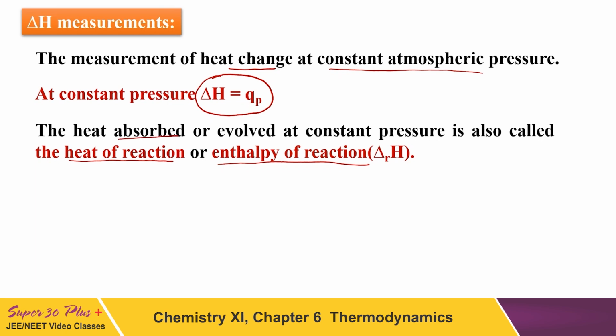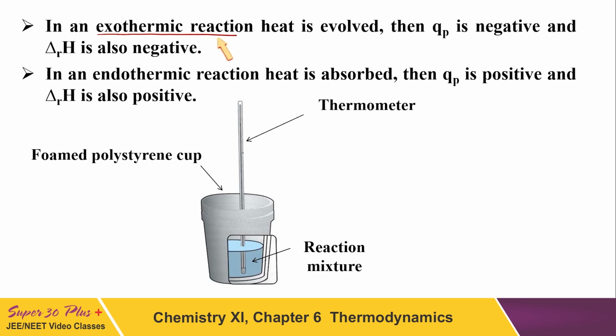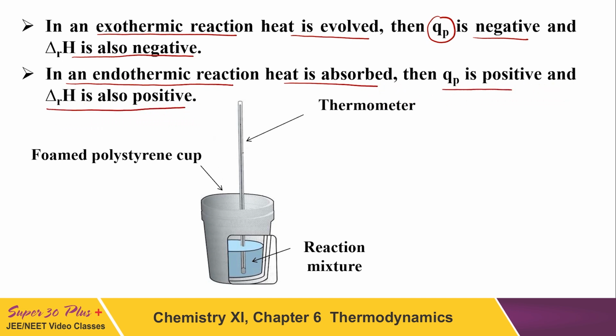This heat could be absorbed or it could be evolved, it could be released. In an exothermic reaction, heat is released. Then QP is negative and delta H is also negative. In an endothermic reaction, heat is absorbed. So QP is positive and delta H is also positive. So for the exothermic reaction, please make note of that, students. This is the third time I'm telling you this today. For the exothermic reaction, delta H is negative, while for the endothermic reaction, delta H is positive.